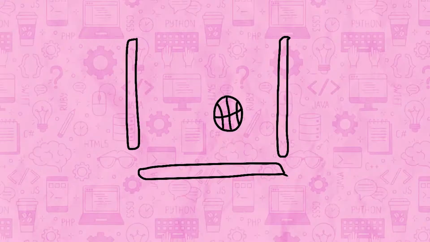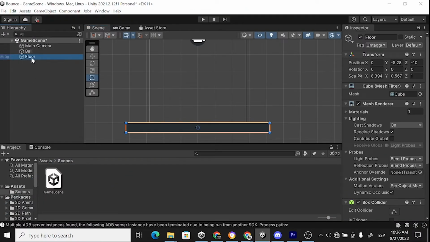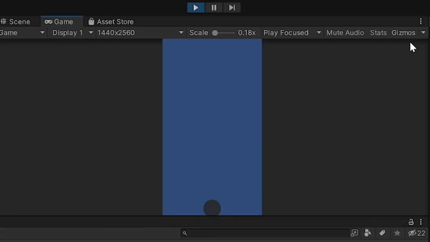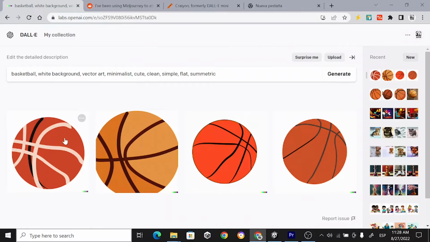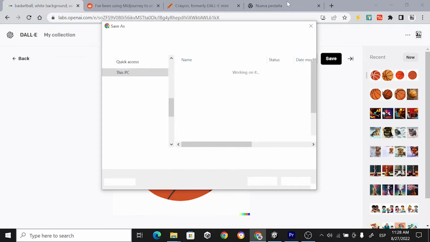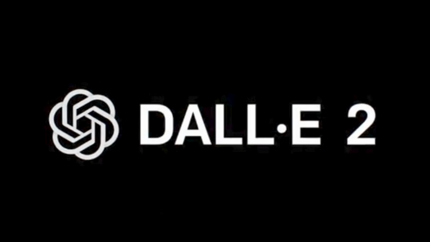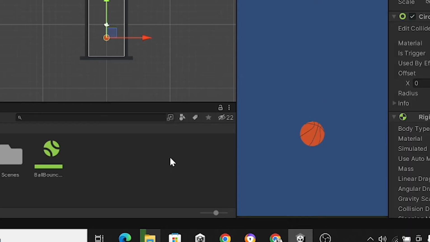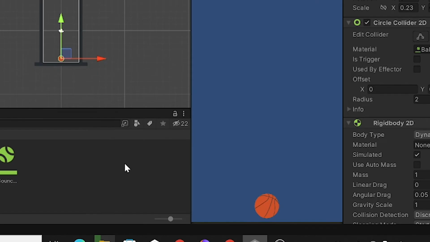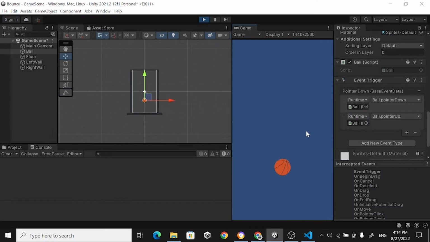So the first thing I did was add the walls and the floors so that the ball have something to bounce on, of course. But then I realized I actually don't need the walls because the ball will only move vertically, so yeah. Now gravity has effect on the ball, so the ball goes down. I also wanted to add a basketball because why not? So I went into DALL-E 2 and generated a basketball, and then I added it into Unity. I then added a physical material to it so that it can bounce.